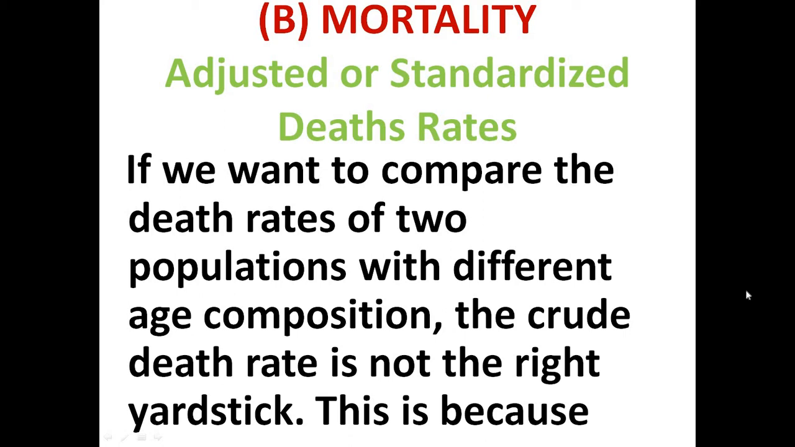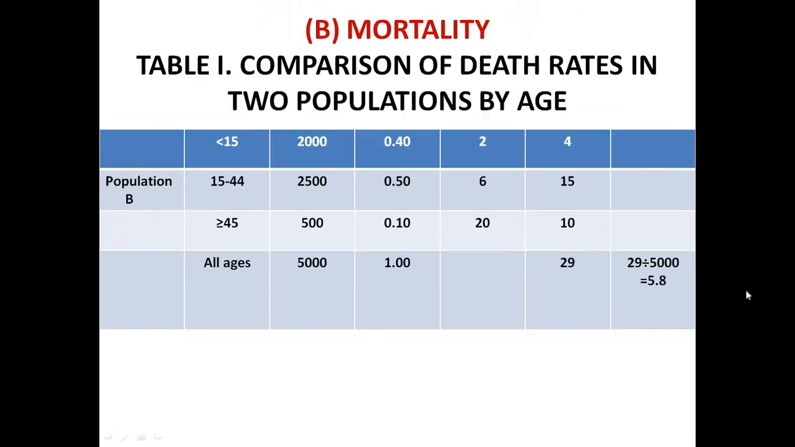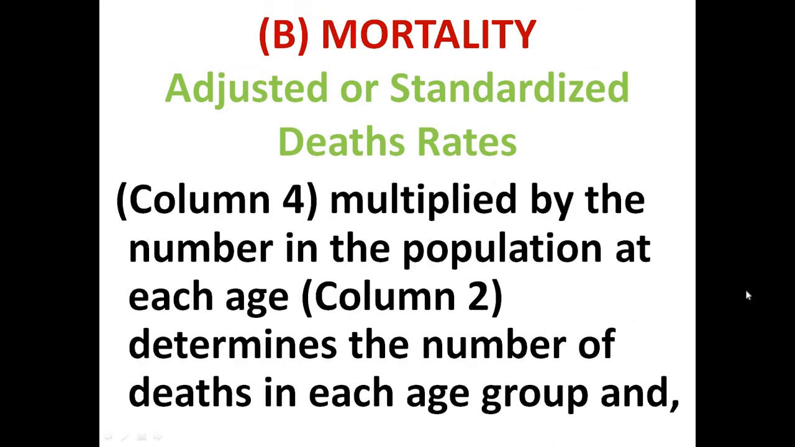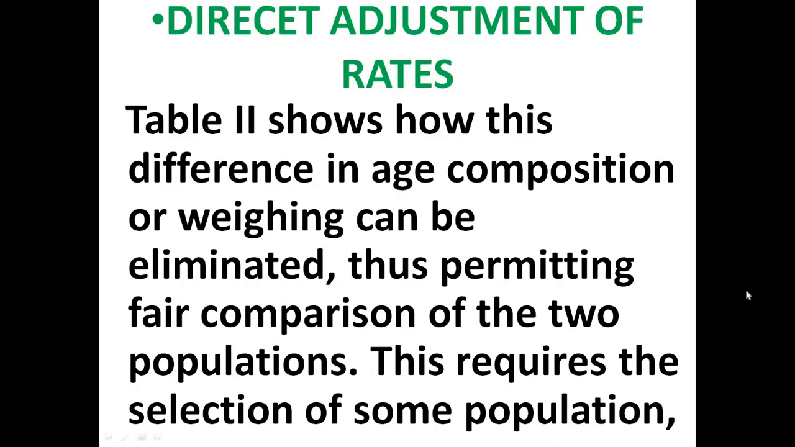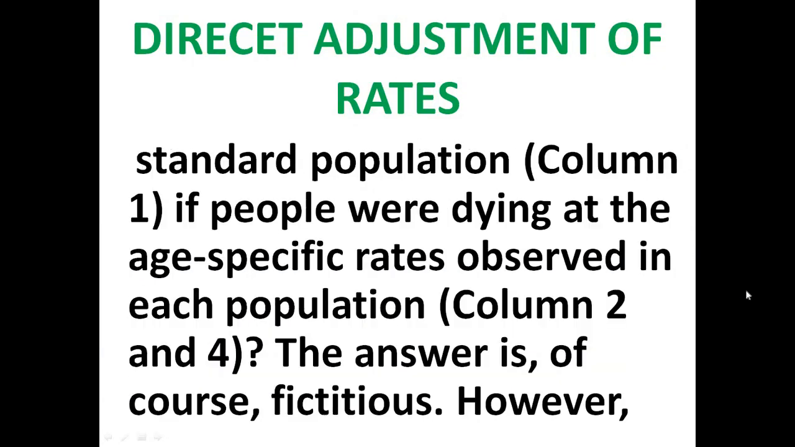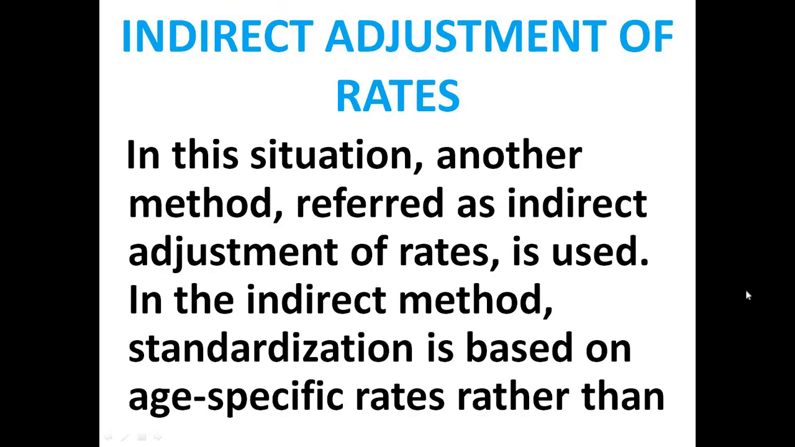Then we need to have certain adjusted or standardized death rates, and for these we have two methods. One is direct adjustment, through which we compare one population with another, considering population A as the standard population, the bigger population or the population of the developed countries, and looking for the adjusted rate of population 2. Secondly, we can get indirect adjustment through certain other information and knowledge.